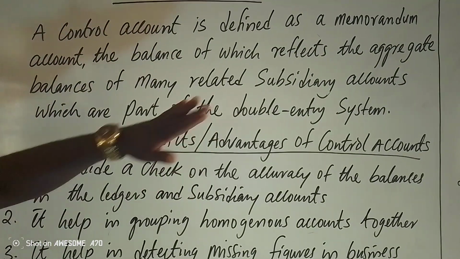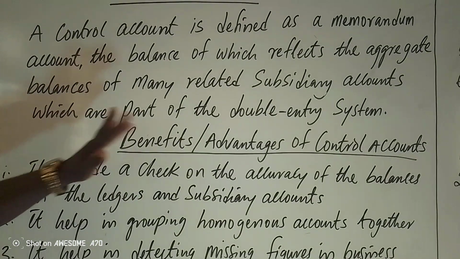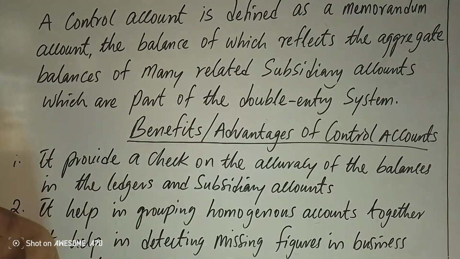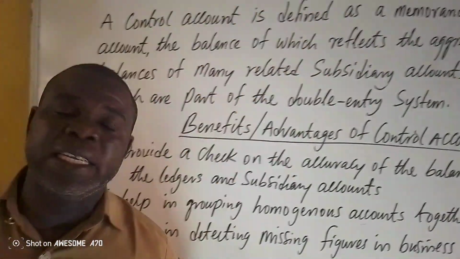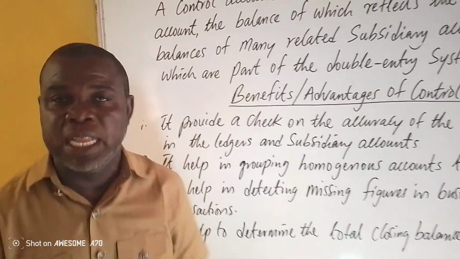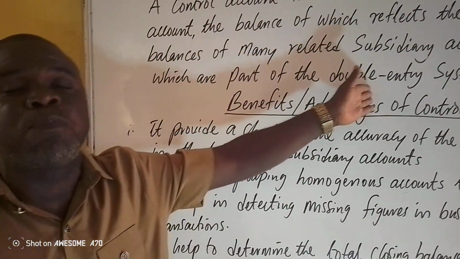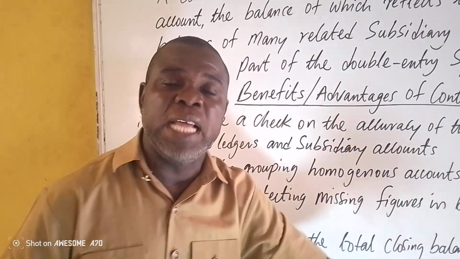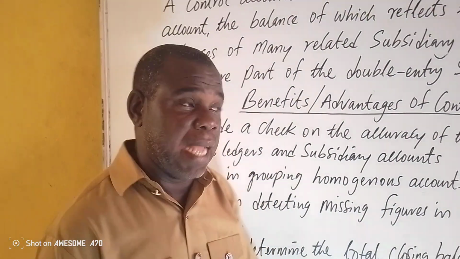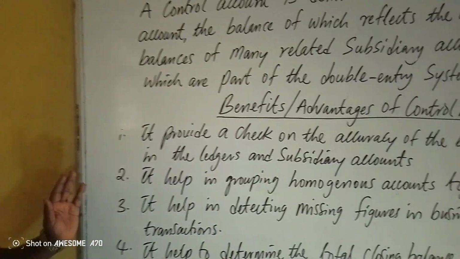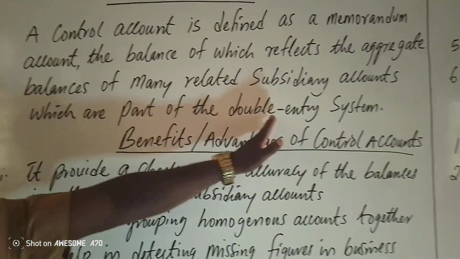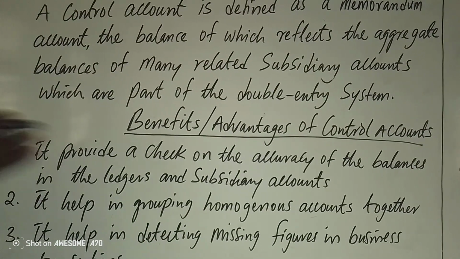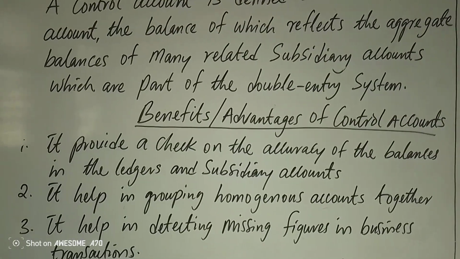The aggregate balances in all the subsidiary books, which are part of the double entry, because we know that in accounting, if you post transactions into subsidiary books, you have to balance them and transfer them to the ledger account. And that's what they are saying are part of the ledger account. When the transactions are posted first in subsidiary books, they are balanced and then transferred to the ledger account, which is balanced, and then you extract a trial balance. That's why I'm saying that it is an aggregate of all the subsidiary accounts, the aggregate, the final total, which are later transferred to the ledger account. That's what they say is part of the double entry system. That is the meaning of control account.